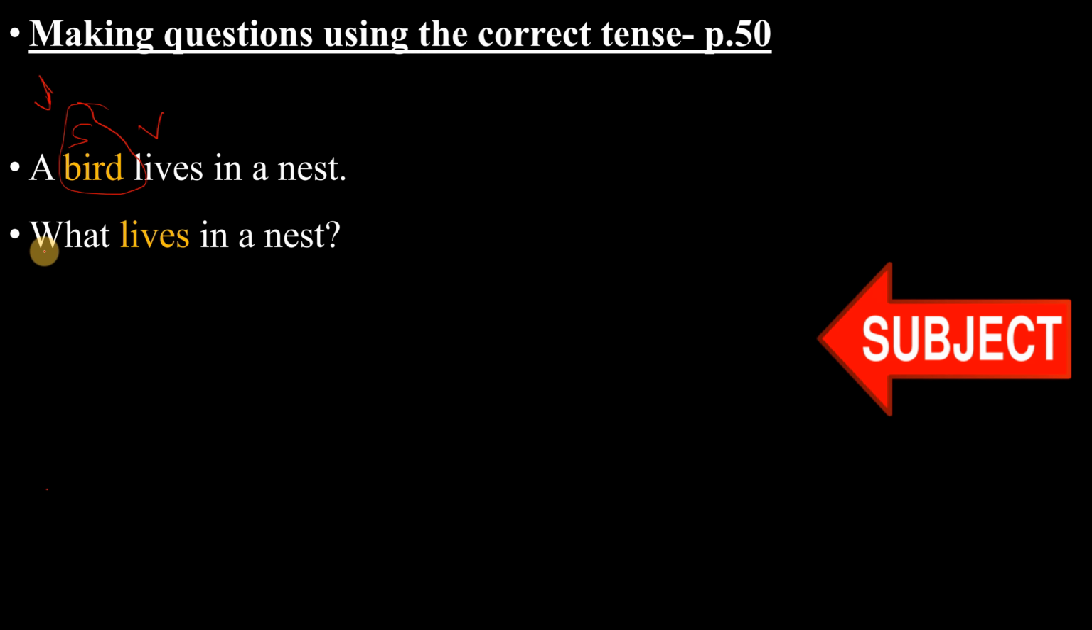We ask question like this. What lives in a nest? Right? So what lives in the nest عشان يكون الجواب هو السبجكت اللي هو البird. Right? So what lives in the nest? This is present simple, right? So دائما الاسم موجودة. What lives in a nest? A bird lives in a nest. Right? إذا السؤال دائما يبغاك تسأل عن السبجكت.